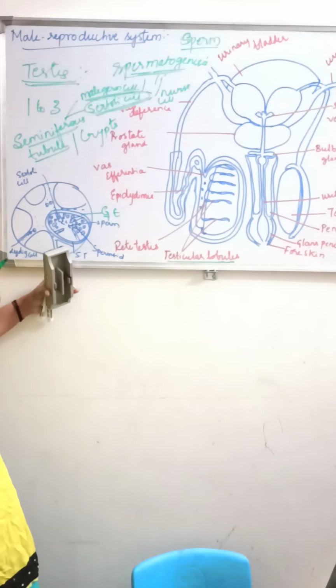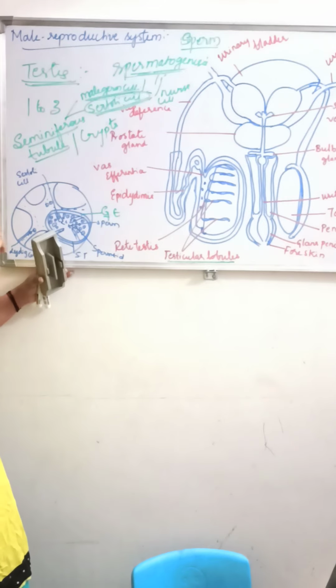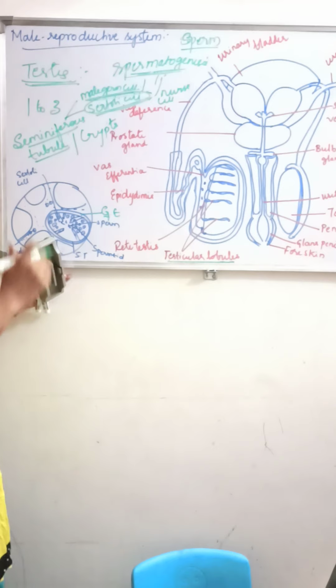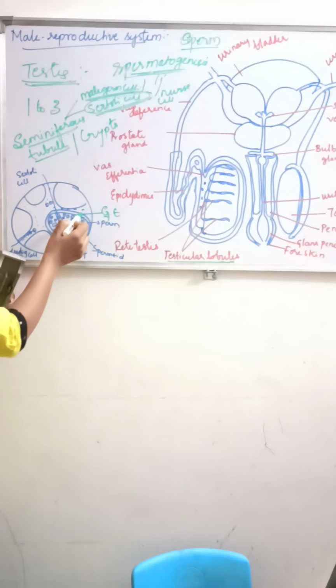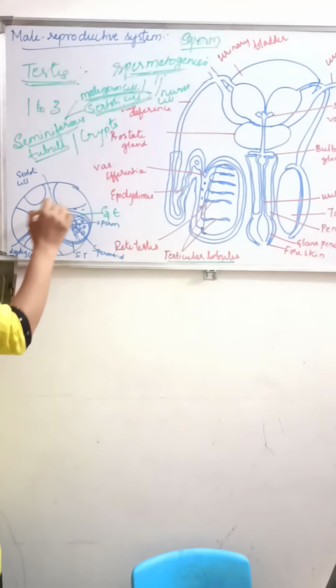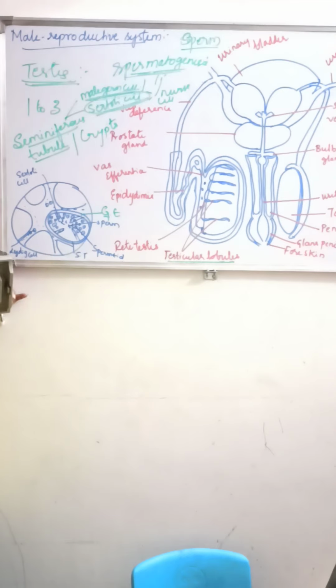Now what will happen after this? Once the transformation of sperm is done, look at the region outside the seminiferous tubule. It is called the interstitial spaces. This interstitial space contains small blood vessels and the interstitial cells, also called Leydig cells.